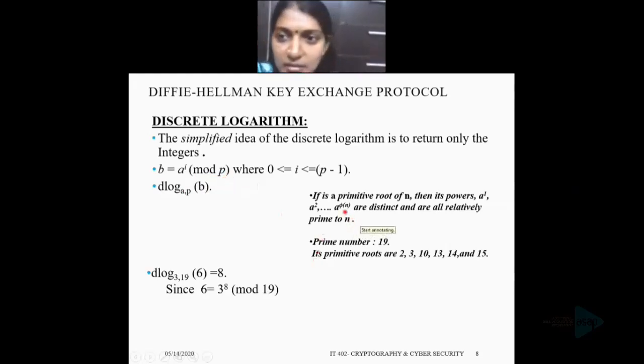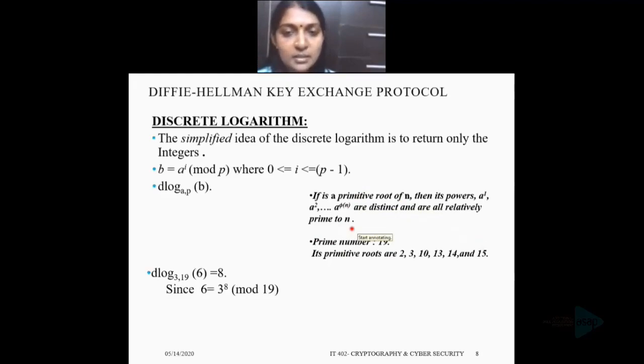I will just mention what a primitive root is. If a is a primitive root of n, then its powers a raised to 1, a raised to 2, etc., a raised to phi of n are distinct values and all are relatively prime to n.